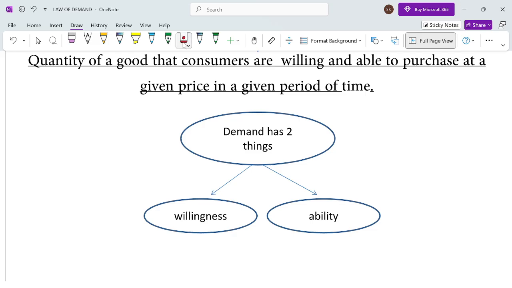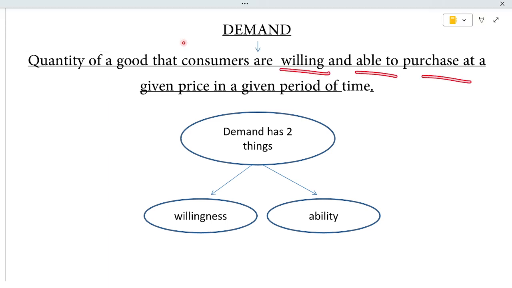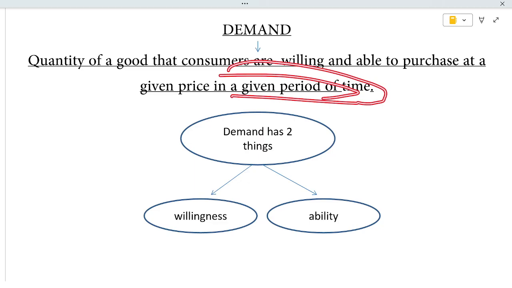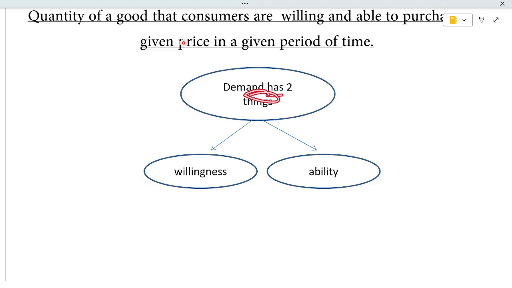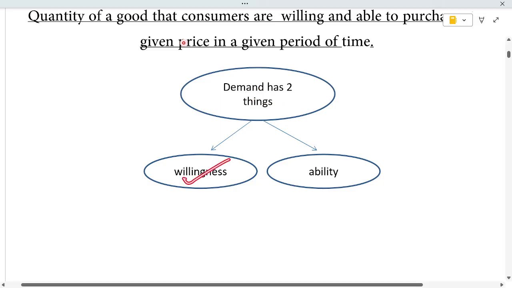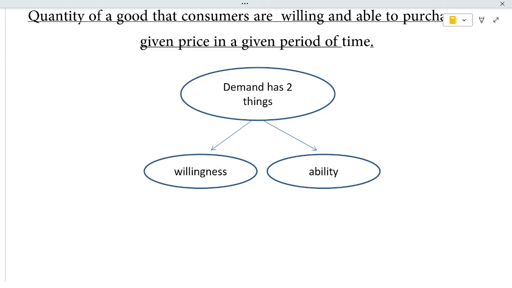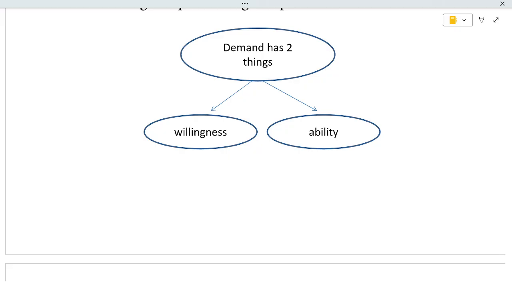Demand is the quantity of a good that consumers are willing and able to purchase at a given price in a given period of time. See here, demand has two components: willingness, and then ability. Only when both are there is it demand. For example,